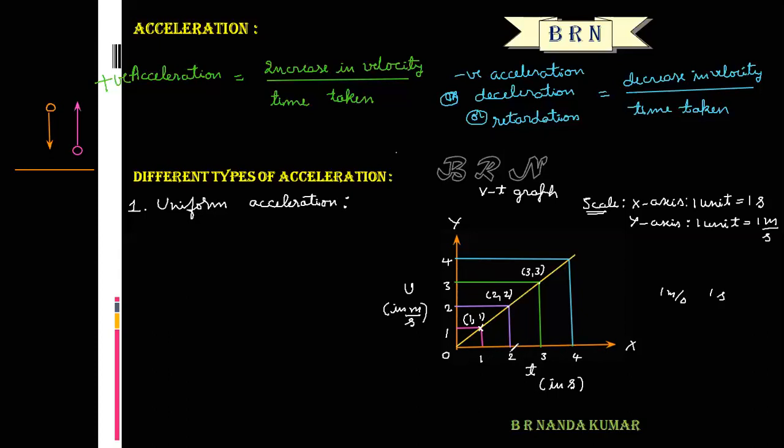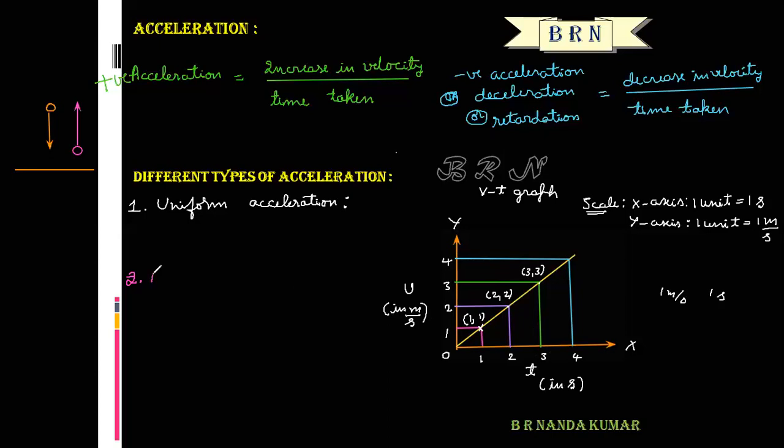For every 1 second, the change in velocity is 1 meter per second. So a particle is said to be moving with uniform acceleration if its velocity changes by equal amounts in equal intervals of time.